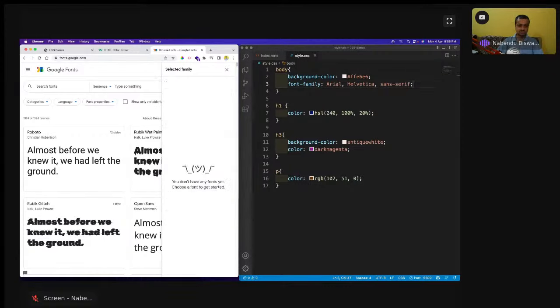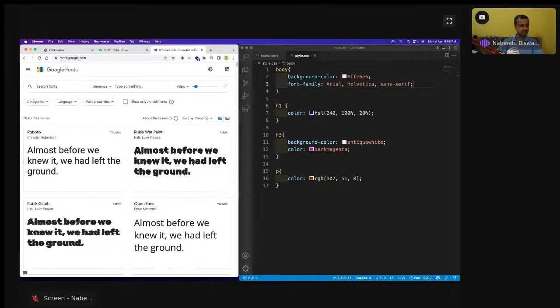So I'll do this, and I've come to Google fonts. It started today only. Today is day 1 only. So you started at the right time.